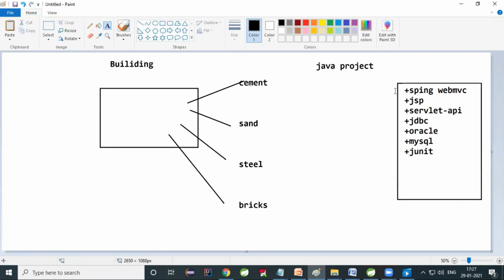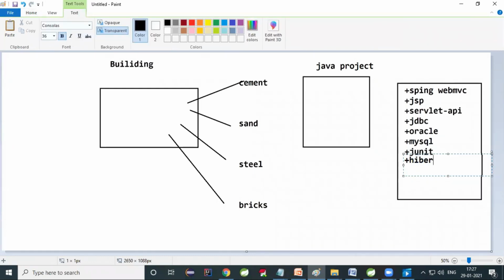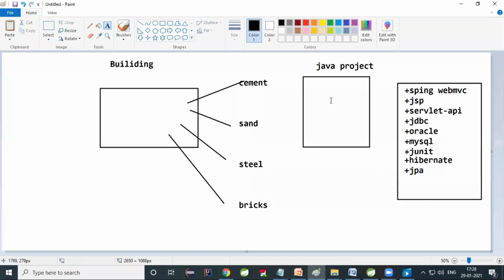Your application wants to use JDBC. Your Java project wants to use Hibernate, so you have to import the Hibernate jar files. Your Java application wants to use JPA, import JPA jar files. Your Java application wants to do some unit testing, then JUnit jar files are required. Some MySQL, Oracle related jar files are required. So in olden days, what happened? Manually, we needed to add all these jar files in your Java project. Manually importing all these jar files in your Java project is a tedious process.